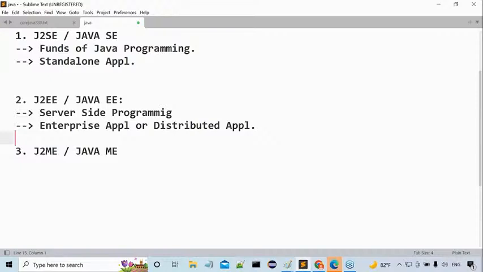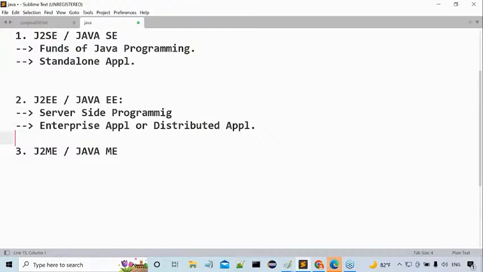Simple point or not? Simple definition or not? Tell me what is distributed application? If we design and execute any application on the basis of client server architecture or by distributing application logic over multiple machines, then that application is called as what? Distributed application. Is that point clear or not? Okay, fine. Distributed application, understood that point now.